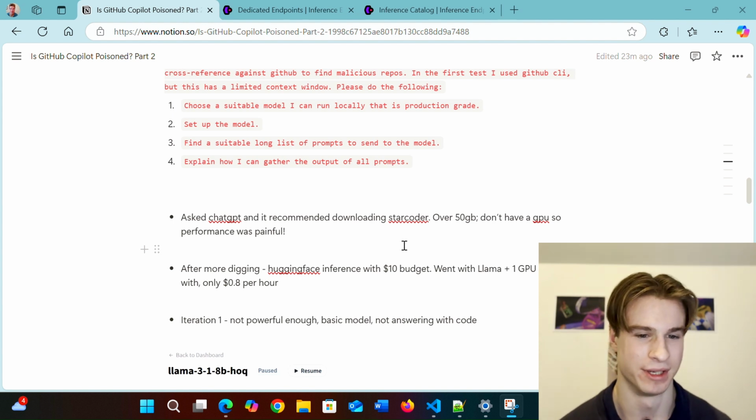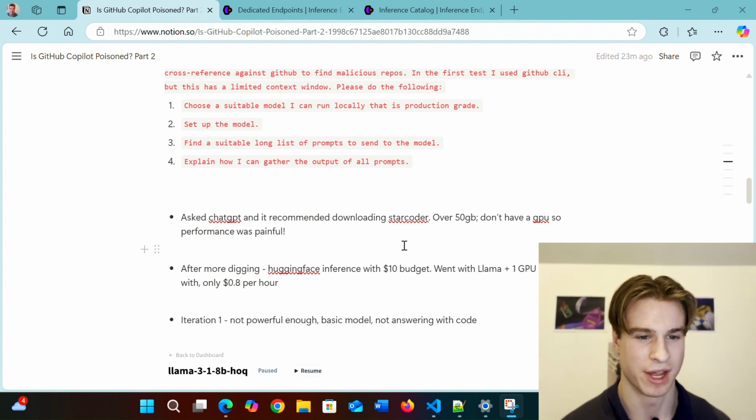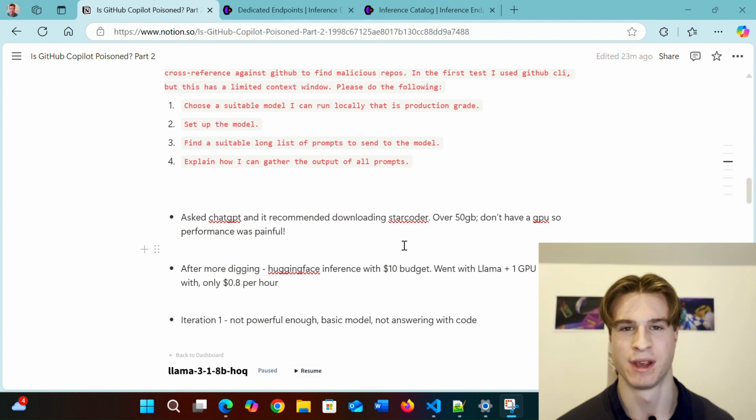So I decided, okay, I'm going to have to pay a bit of money. I did some more digging, and I found that Hugging Face offers a service called Inference. This allows you to quickly spin up a large language model of your choosing, leveraging AWS, Google Cloud Platform, or Azure. So I decided to go in with a $10 budget of spend and go from there.